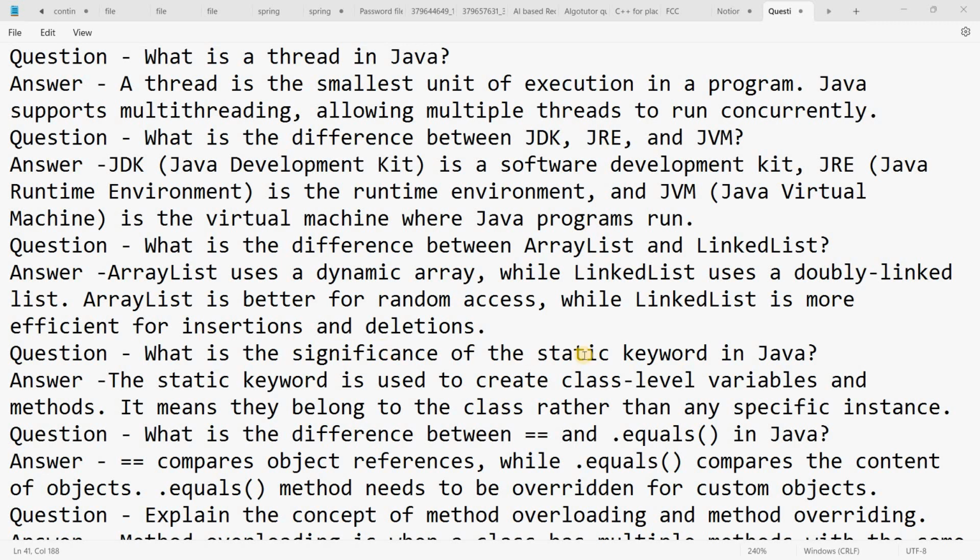What is the significance of the static keyword in Java? The static keyword is used to create class-level variables or methods. It means they belong to the class rather than any specific instance.